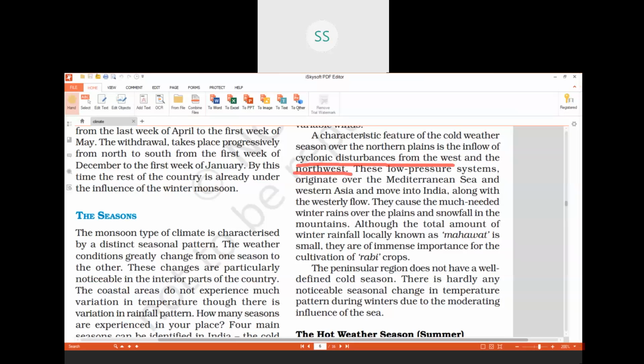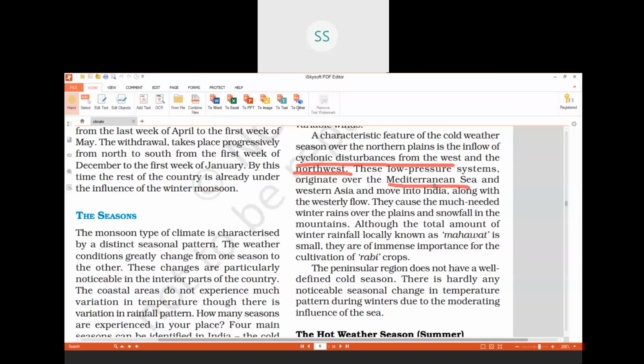An important characteristic feature of the cold weather season over the northern plains is the inflow of these cyclonic disturbances from the west and the northwest, that is, from the Mediterranean Sea. This also I have shown you in the videos with the figures. That is the Mediterranean Sea, which is towards the northwestern part of India.